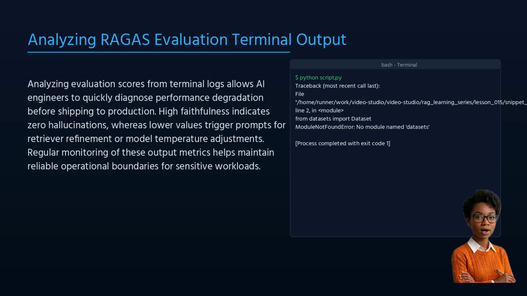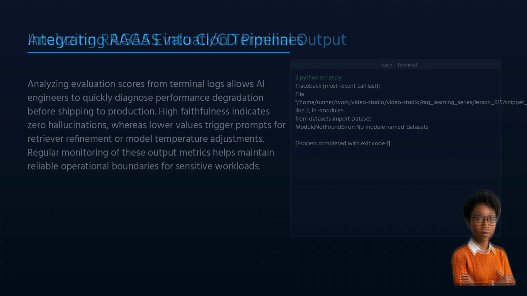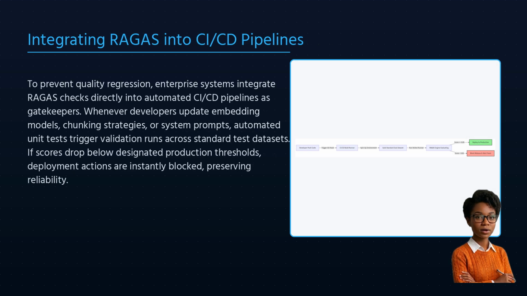If your context recall is low, it means your semantic search vector setup failed to fetch the necessary details. By continuously inspecting these outputs, we gain immediate, actionable feedback on where our pipeline is failing. Now that we understand the deep mathematical theory of RAGAS and how to evaluate runs, how do we operationalize this in an enterprise environment? The answer lies in complete automation via continuous integration pipelines.